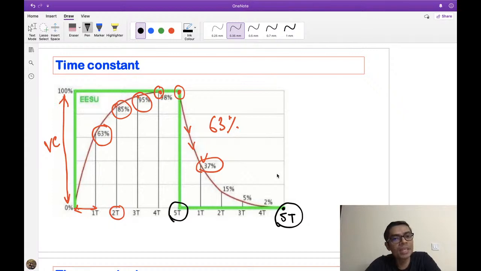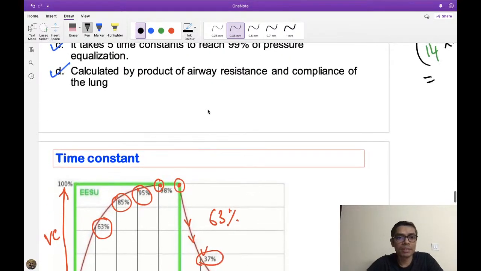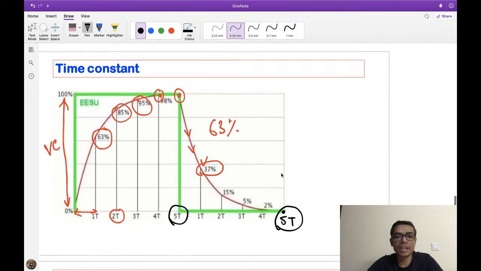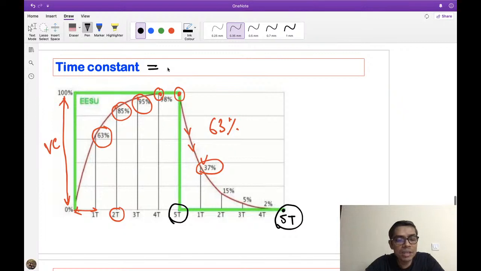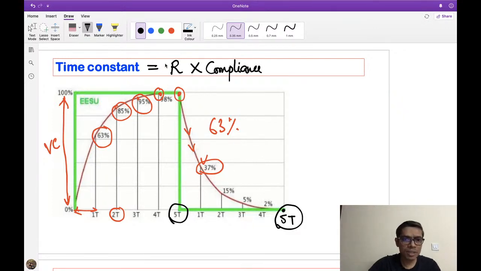Now what will I do with the concept of this time constant? You have to remember that time constant is the product of airway resistance and compliance of the lung. So time constant equals airway resistance times compliance of the lung. Suppose the resistance of the airway is high.